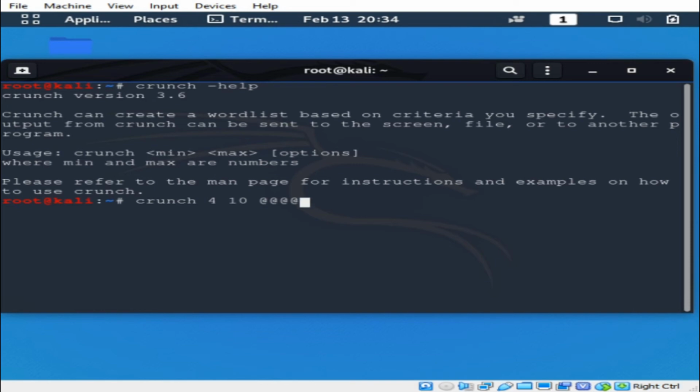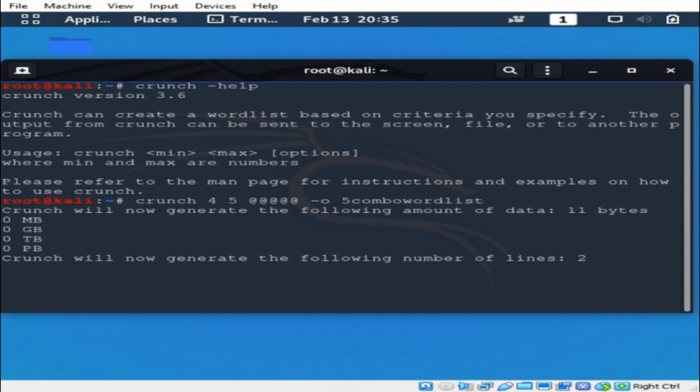Another thing we can do is just put 4 to 5 passwords or letters, and we can put @ 5 times, and then put -w to write or -o for output, and then we're going to put in 5 combo word list as the name.